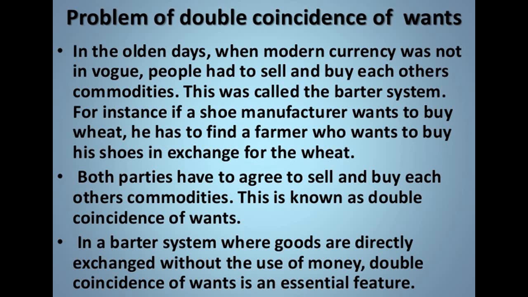Both parties have to agree to sell and buy each other's commodities, and this is known as double coincidence of wants. In the barter system, where goods are directly exchanged without the use of money, double coincidence of wants is an essential feature. You are not exchanging money, you are exchanging the items and assets that you have for the things that you want. So what does double coincidence of wants mean? I hope everyone is clear with this, and the barter system as well.